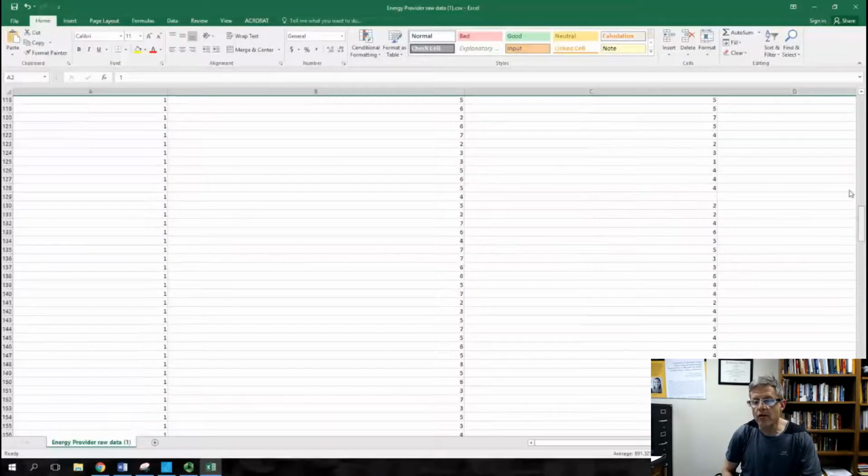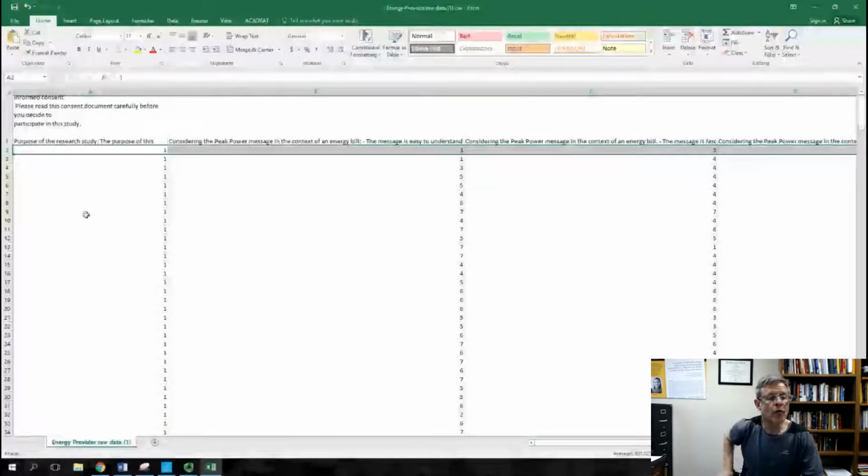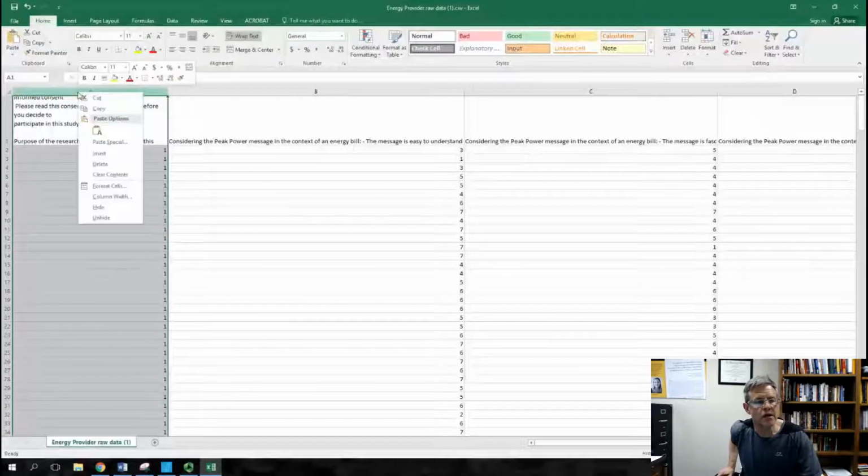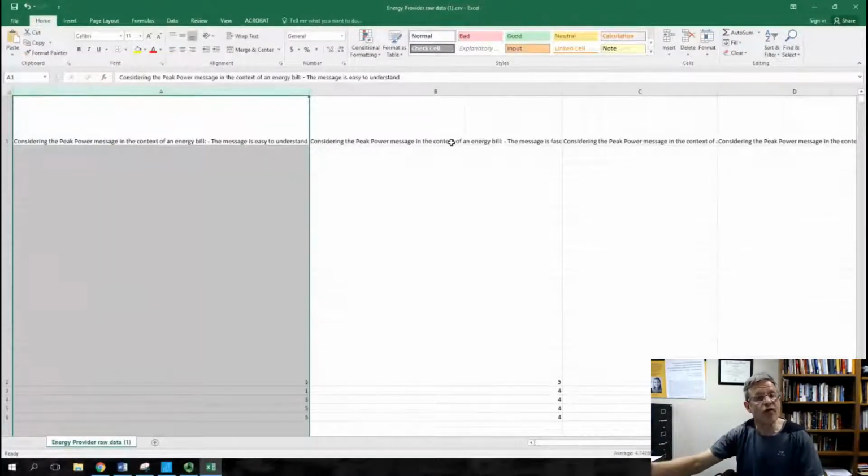So then I grab here and pull this back to the top. We know everybody agreed. Guess what? Click on the A. Click on the A. That highlighted all this. Right click, delete. Don't need informed consent anymore. That's on our master dirty data, our raw data. We don't need it for our data.